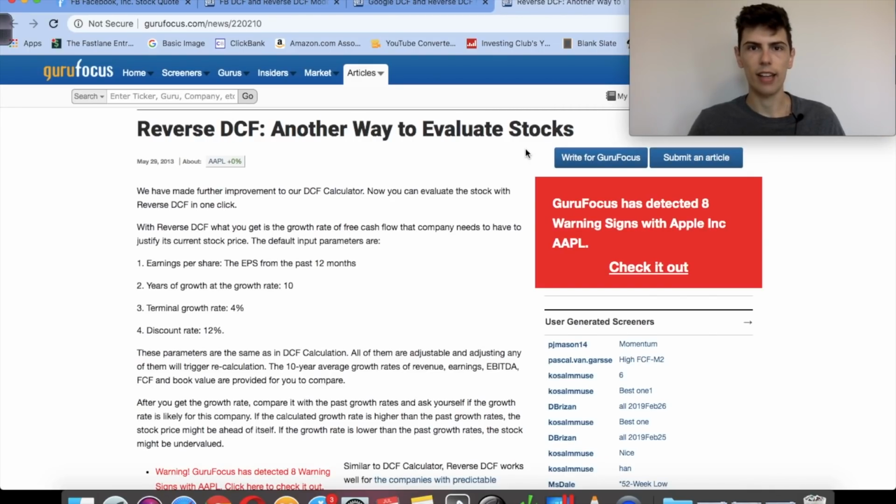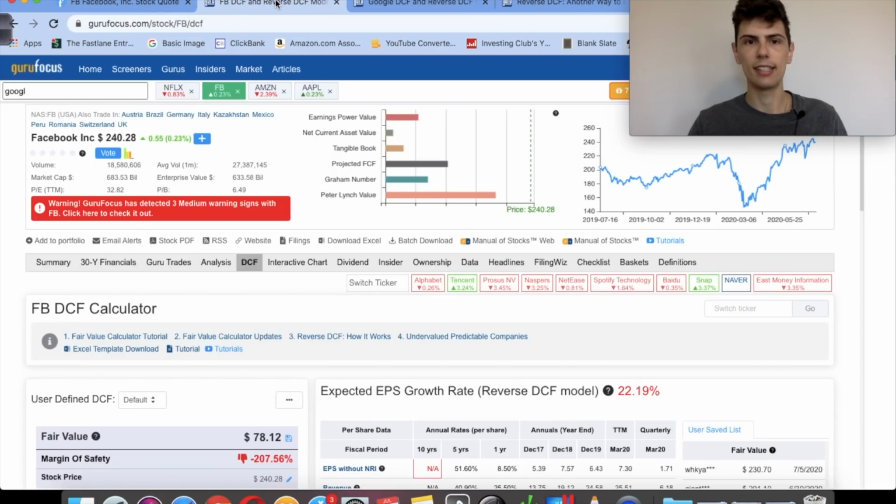The reverse discounted cash flow formula turns this on its head. And instead of using the future growth to find a price today that a company's worth, we're actually going to use the price of the stock it's trading at today, and based on that price, what kind of growth do we need from this company to justify the price it's trading at today. And I think this is a super important way of looking at stocks. So let's see an example with Facebook.